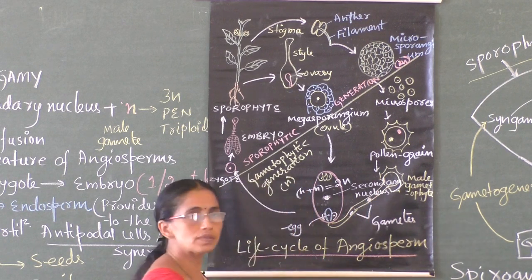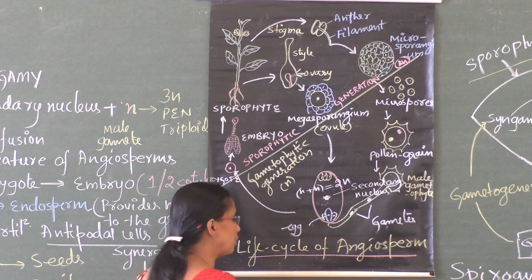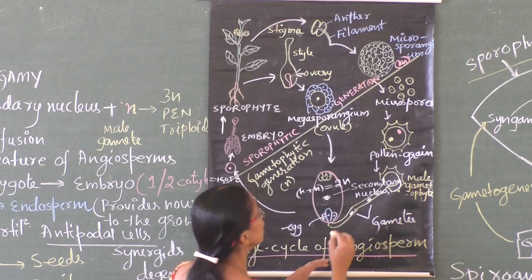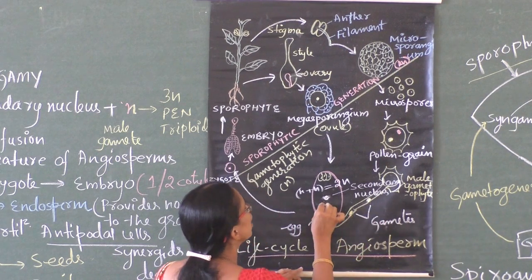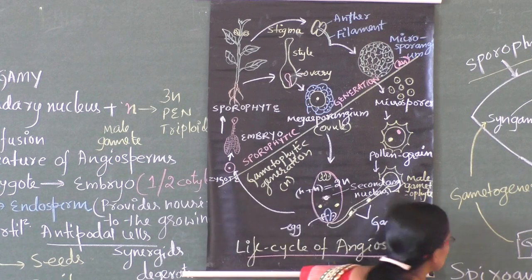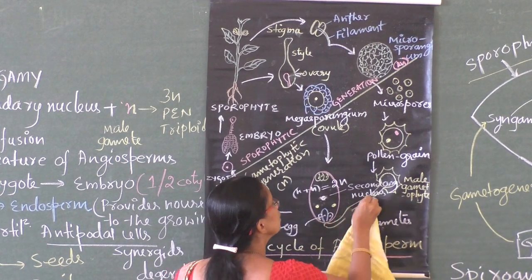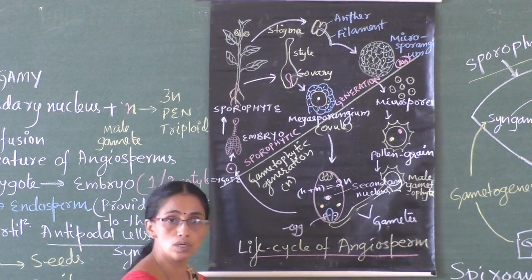Now the ploidy of the secondary nucleus is 2N. Now the two male gametes. Where are the male gametes? These are the male gametes. These male gametes are discharged inside, so now this pollen tube is without male gametes. They are discharged into the embryo sac.